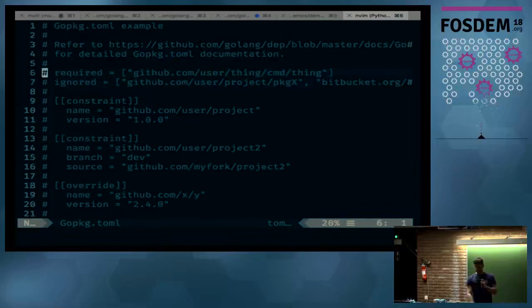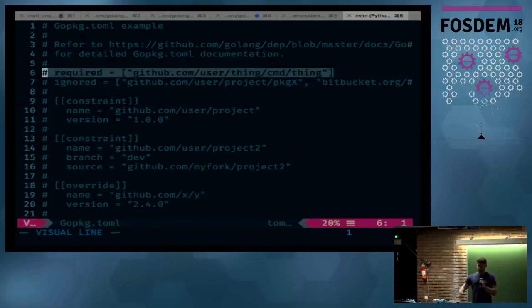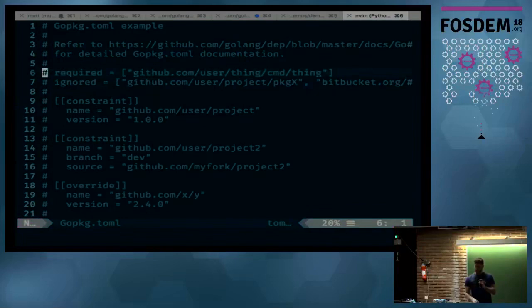Two, this required thing lets you add... the primary use case for required is, I need to pull in the binary for some dependency that I use to run Go generate or something like that, like protobuffer or message pack. You can actually point requireds to main packages in a way that you cannot import main packages legally.